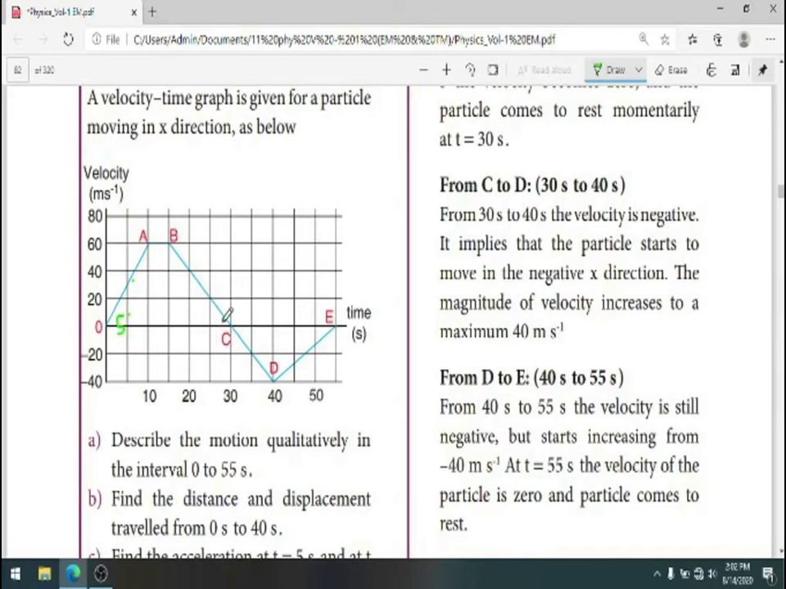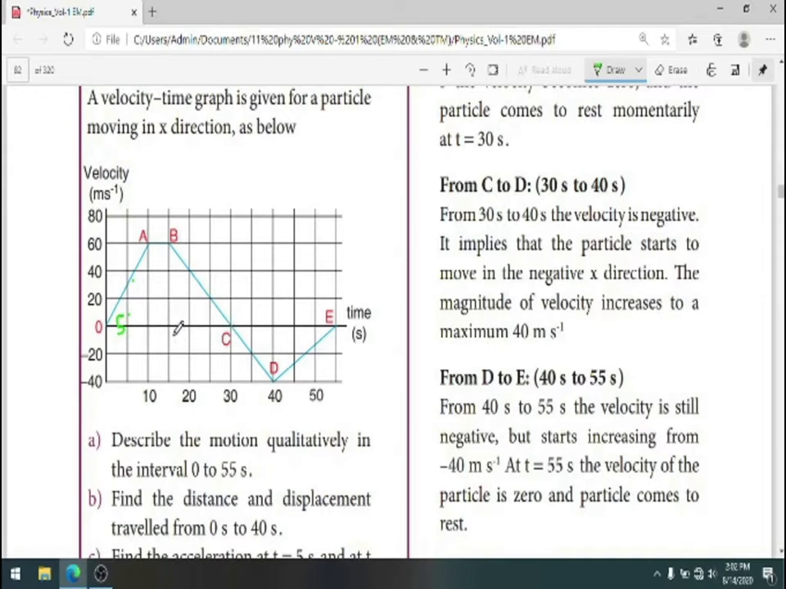First, note down the time taken. See here, what's the time when it starts from the position B? It is 15 seconds, and when it reaches C, it is 30 seconds. Okay, the time taken is 15 seconds to 30 seconds. Time interval is 15 seconds.